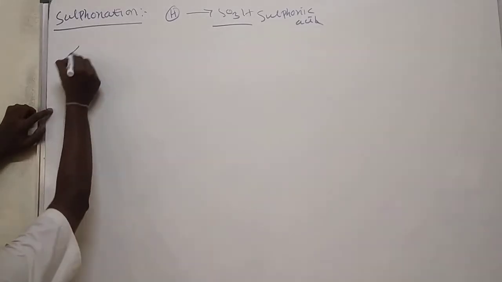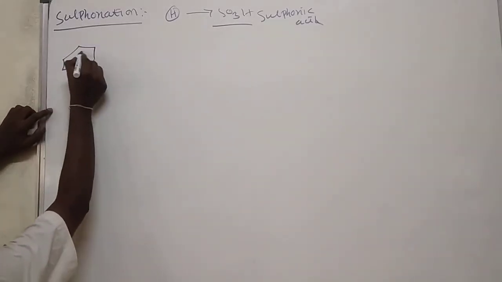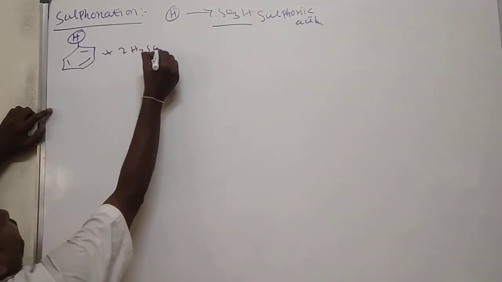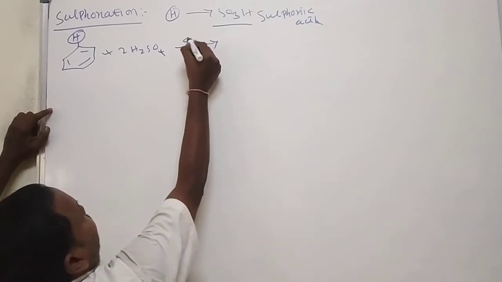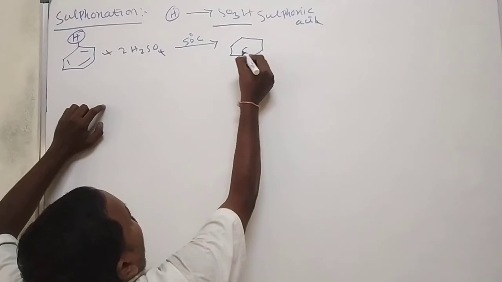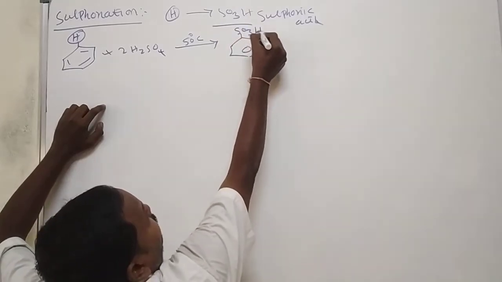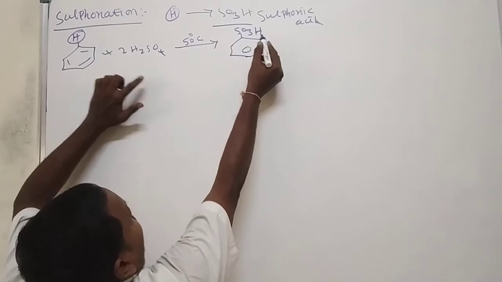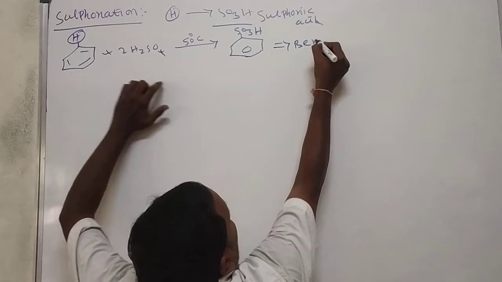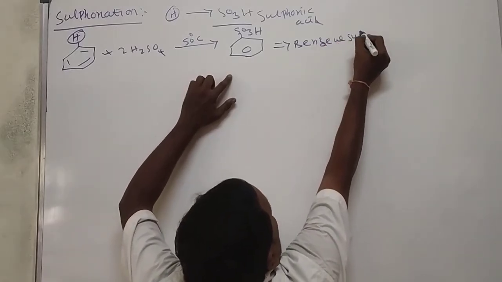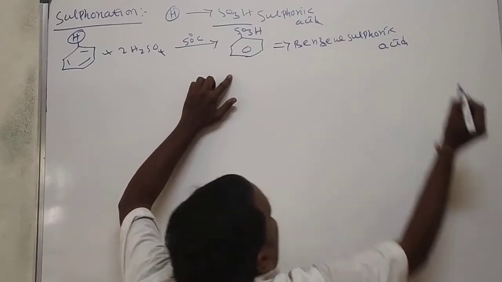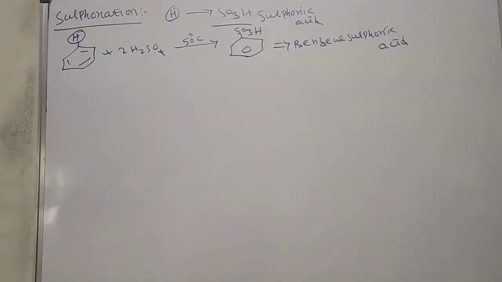Here I am taking benzene, hydrogen. Take 2 moles of sulfuric acid, at 50 degrees centigrade temperature it forms SO3H. The hydrogen is replaced with SO3H. So this is called sulfonation and the compound is called benzene sulfonic acid.